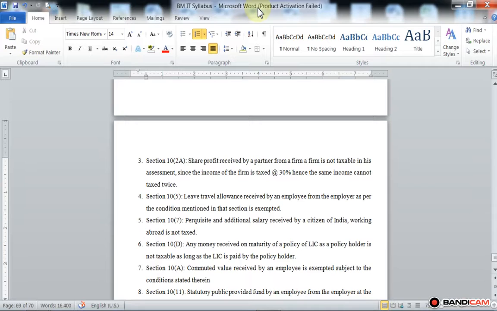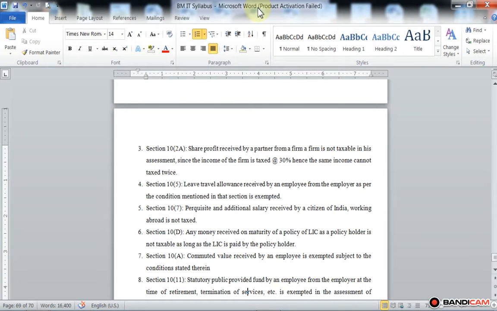We get the one third value of commuted pension. So these are the conditions of exemption of commuted value for a non-government employee. For a government employee, it is fully exempted.